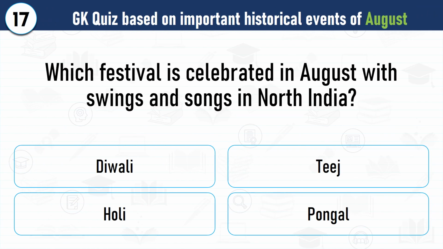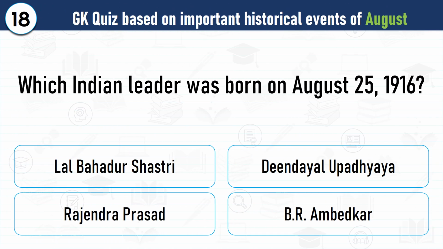Question number 17. Which festival is celebrated in August with swings and songs in North India? Correct answer is Teej is celebrated in August with swings and songs in North India. Question number 18. Which Indian leader was born on August 25, 1916? Correct answer is Deendayal Upadhyaya, a philosopher and political thinker, was born on August 25, 1916.